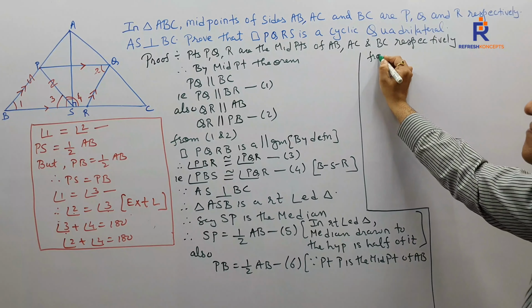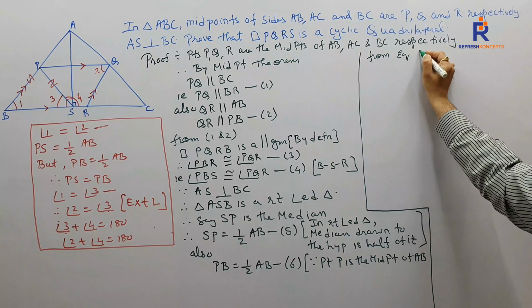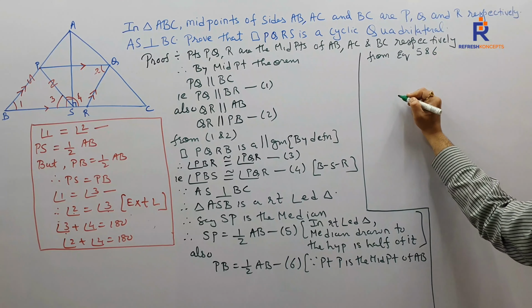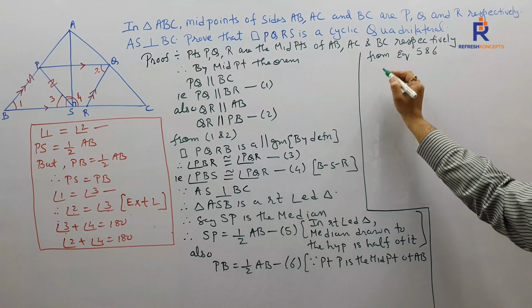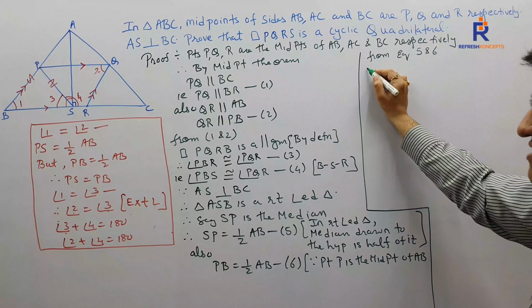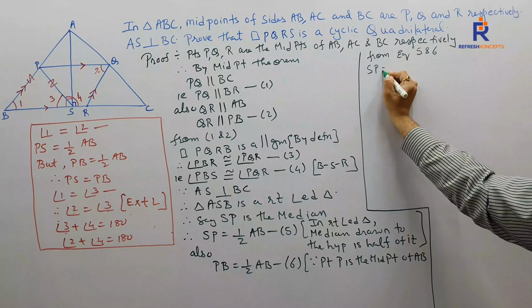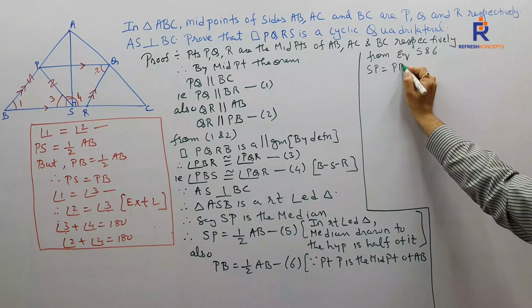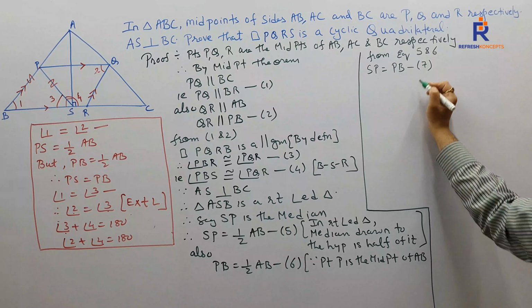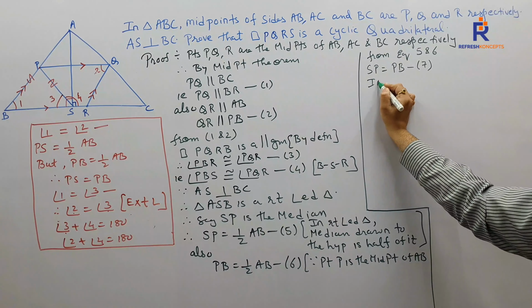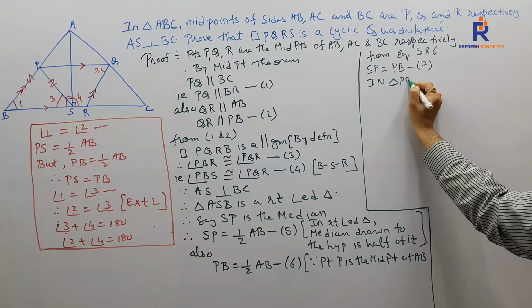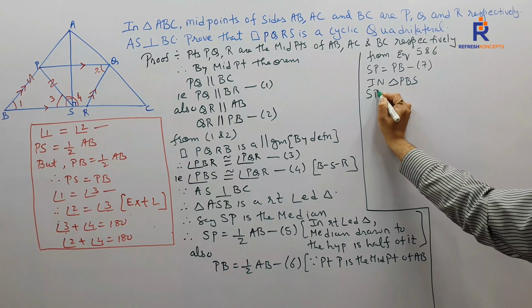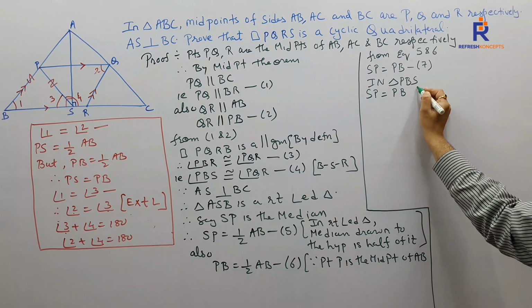From equations 5 and 6, can I say SP is equal to PB? Equation 7. In triangle PBS, SP is equal to PB.